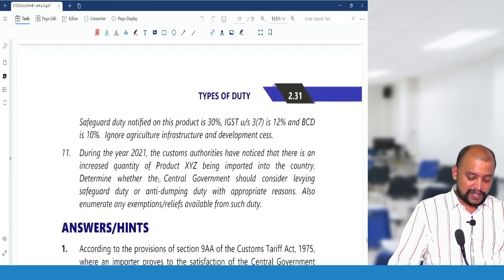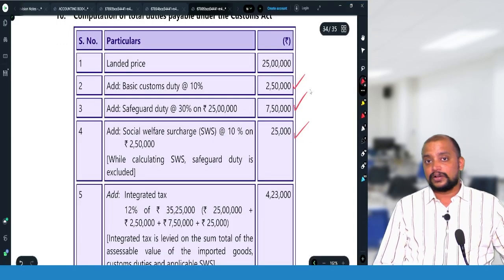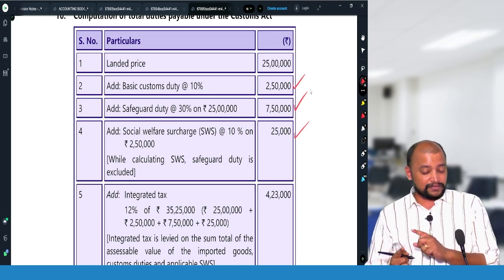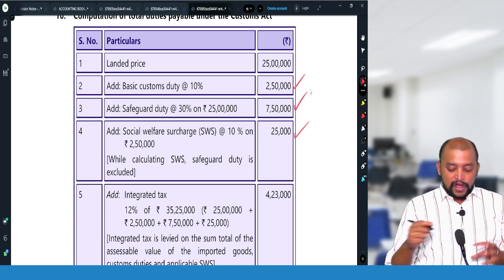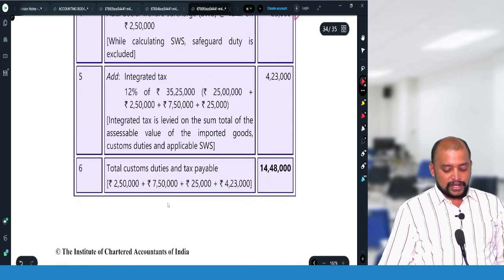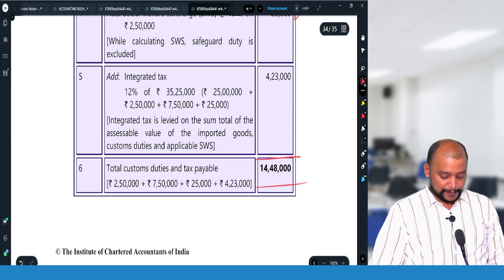What is the assessable value? 25 lakhs. 25 lakhs into 30%, that is 7,50,000. And while computing integrated tax, we need to take basic customs duty, social welfare surcharge and safeguard duty. On that we need to compute integrated tax, that is 4,23,000. So 14,48,000 will be taken as the total customs duties payable.